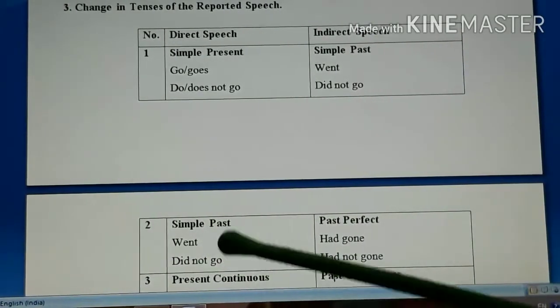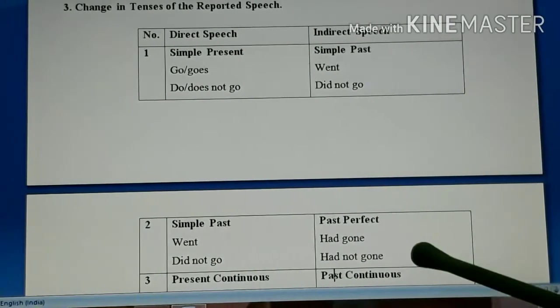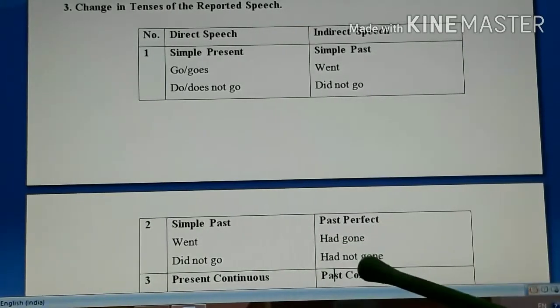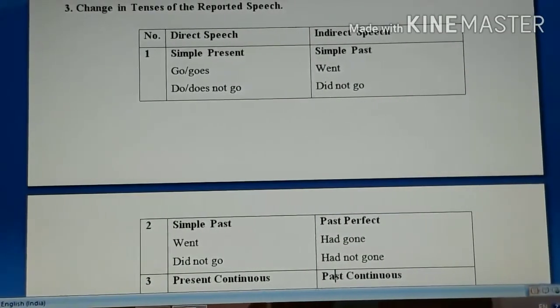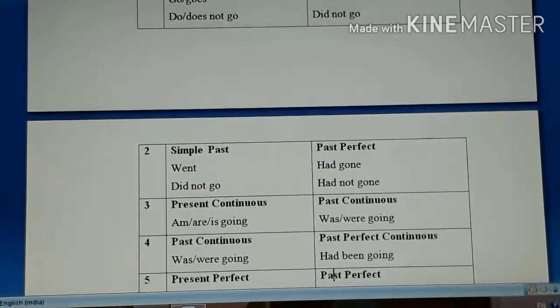Similarly, if it is did not go, that also shows past tense. So that will become had not gone, because had and third form we require and it is negative, so we will put not over there. So students, here you see simple past tense becomes past perfect.